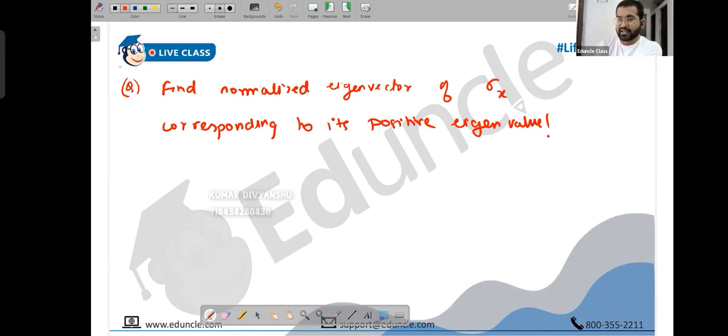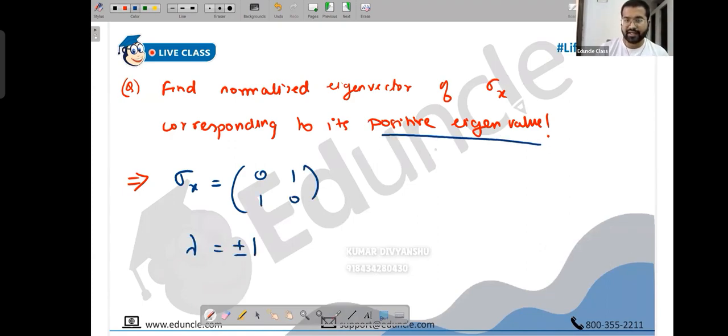Okay, so you already know how to find eigenvectors, how to find the normalization. You are already aware of the condition, but still we will learn. So to start with, what is sigma x? It is 0, 1, 1, 0. And the eigenvalues of all of them are plus or minus 1, that we just discovered. So they are talking about the positive eigenvalue. So which one will I take? Lambda 1 is plus 1. I'm going with this. Lambda is plus 1. Clearly mentioned. Okay. So this is our task.